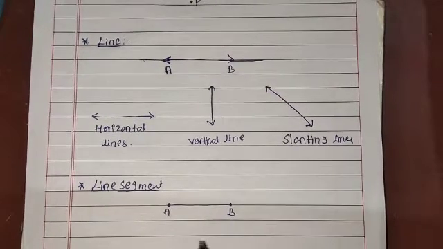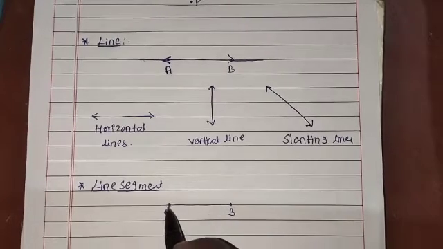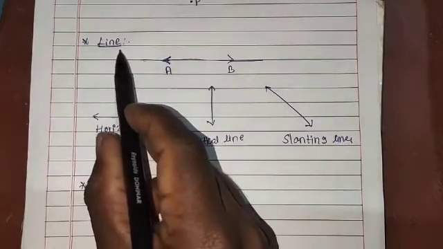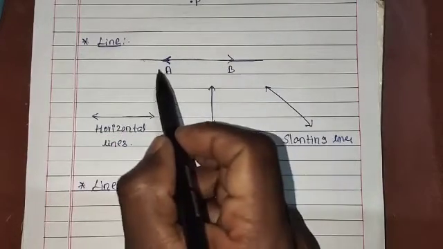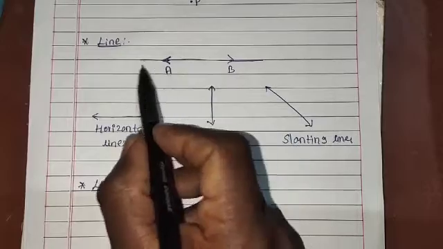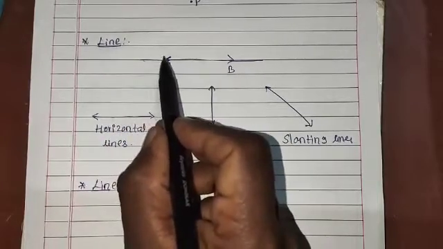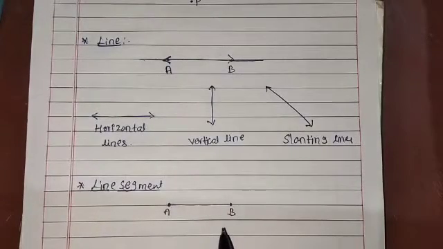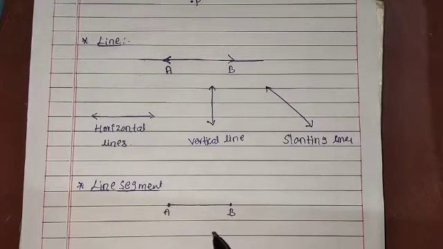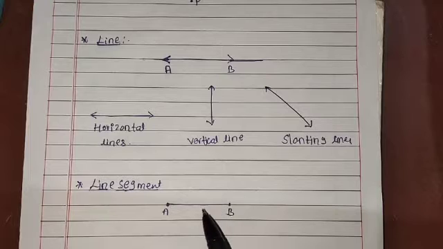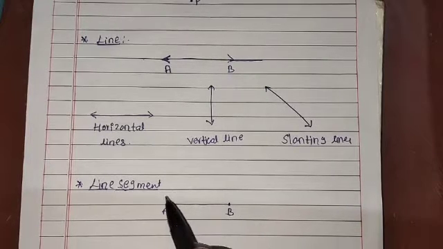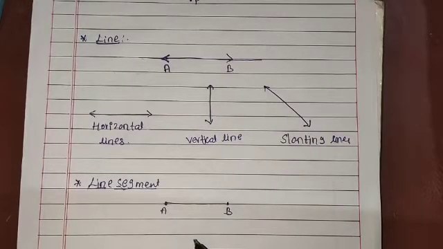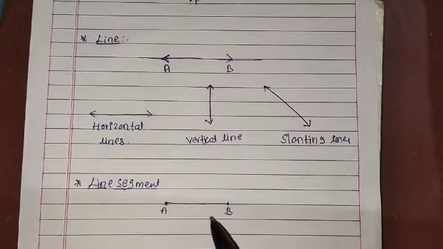One more point is that a line segment has definite length. A line does not have any definite length because it can extend in both directions. A line segment has definite length because it has two endpoints. A line segment is a part of a line, it has two endpoints, and we cannot extend it in any direction. It is called a line segment.